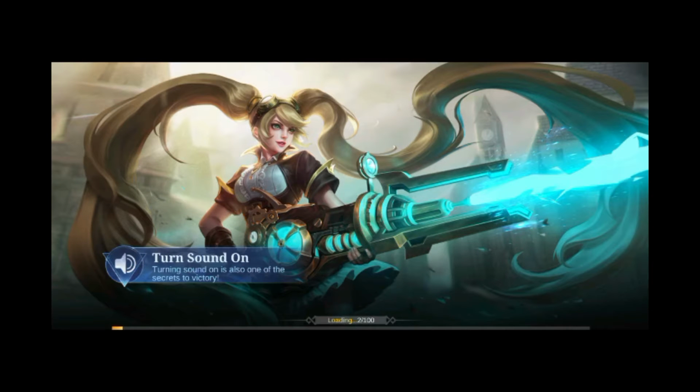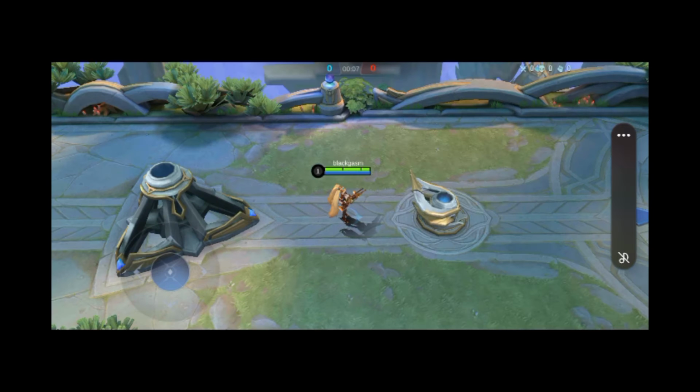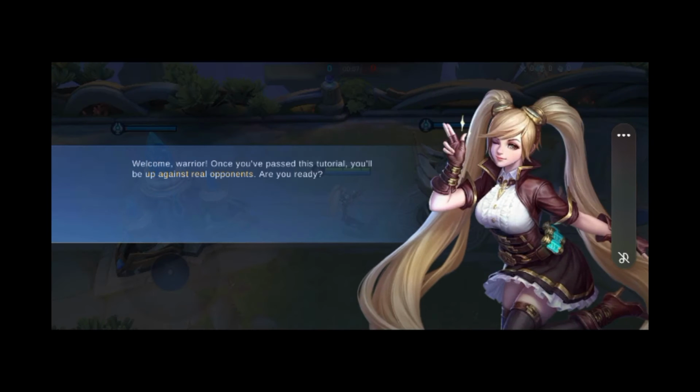Now, when you open up your game, if your volume is lowered all the way down, then you will see this notification. So this means that your volume is turned all the way down. Make sure you check your volume levels if you don't hear any audio on your game. If this solves your issue, then you're good to go.